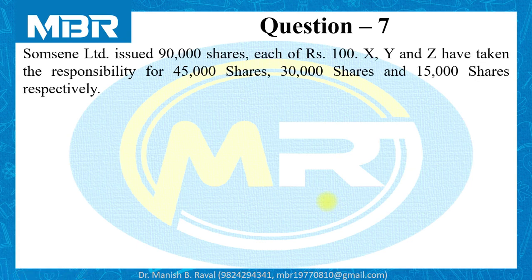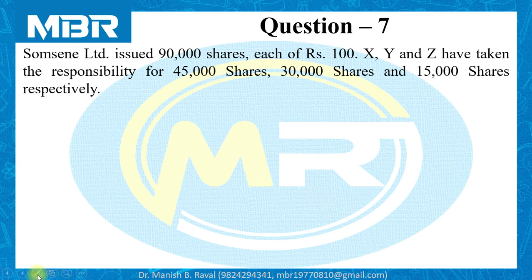Samsung Limited issued 90,000 shares, each of rupees 100. X, Y and Z have taken the responsibility for 45,000 shares, 30,000 shares and 15,000 shares respectively.